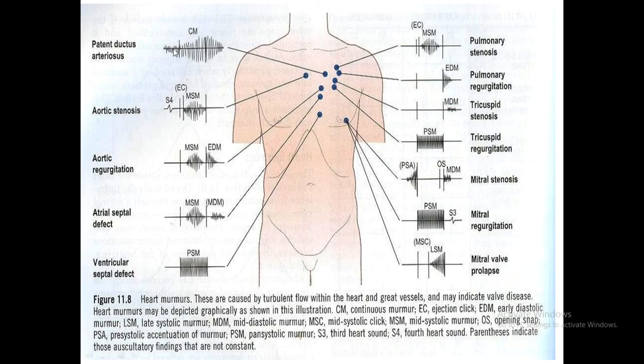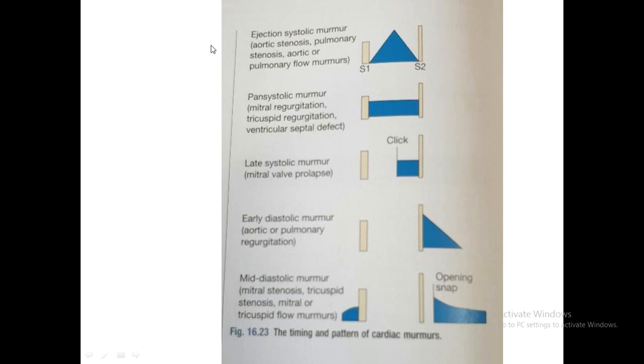See here, you can see the continuous murmur. It is more at the end of systole, and in diastole it also continues. So this is the continuous murmur starting in systole and going into diastole. This is the base of the heart, so you are hearing the continuous murmur here.